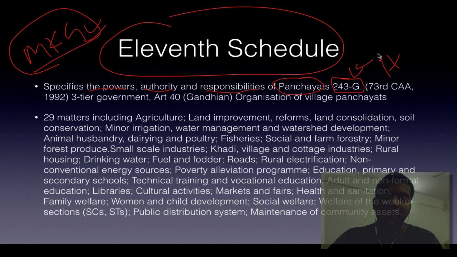Have you heard of Schedule 9A, 9B, 9C? What are they about? Do tell me. The 73rd Constitutional Amendment Act 1992 established the three-tier government, which was the DPSP under Article 40, which is the Gandhian DPSP.